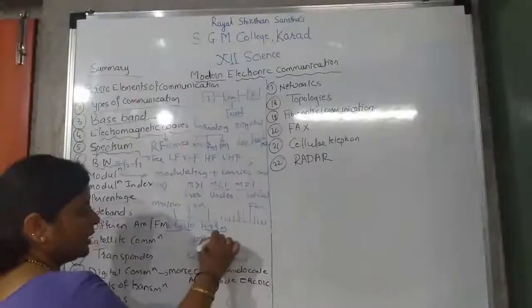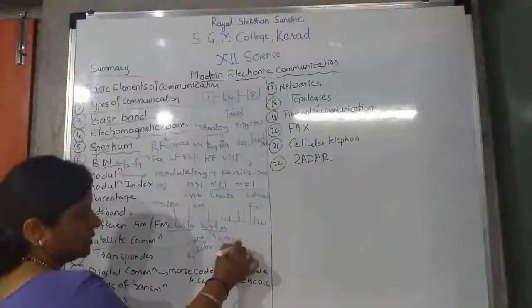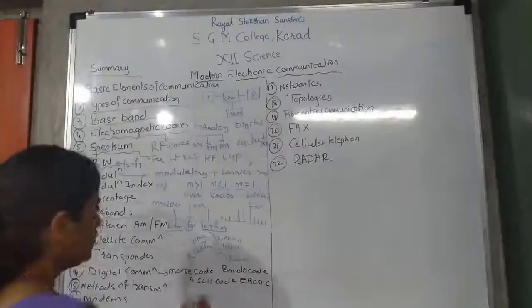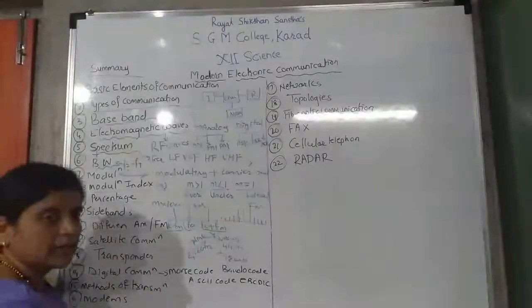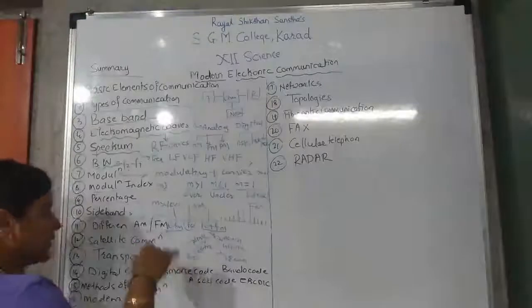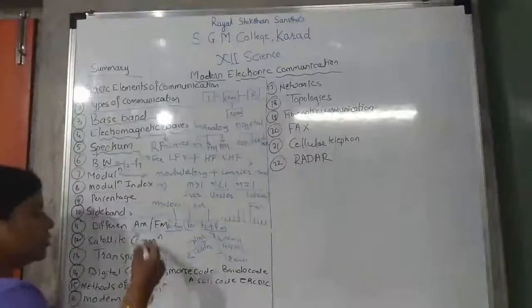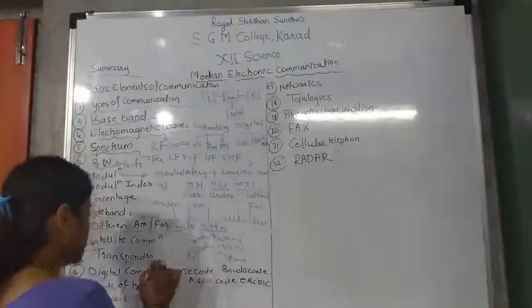The downlink frequency is how much? It is 4 gigahertz, isn't it? So we have seen this in the satellite communication. Transponder is also in the satellite communication. Transponder means what? Signal sent from Earth to satellite is called a transponder.